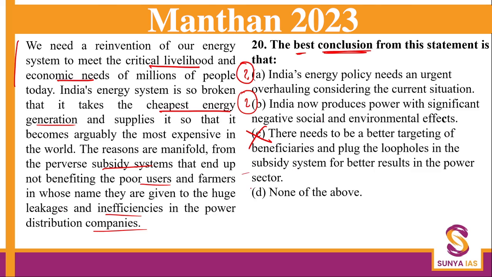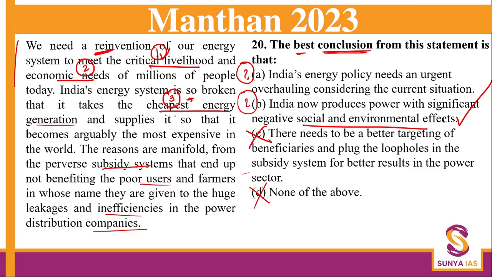And none of the above I'm going to cancel because I have two very powerful candidates which can be the answer. So now here, what are we talking about? We are talking about it needs to be reinvented. Why? Livelihood, economic needs need to be faced, the cheapest option. So right now the situation is that we are producing power with negative social and environmental effects.